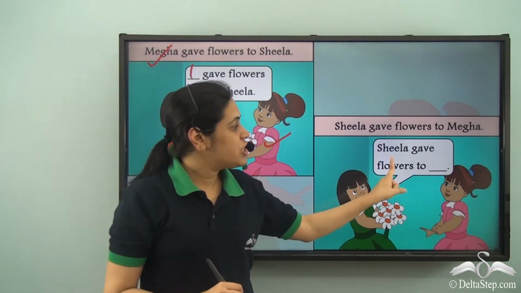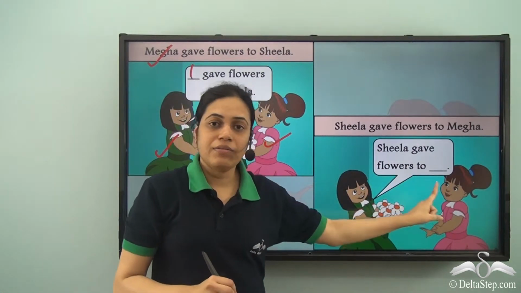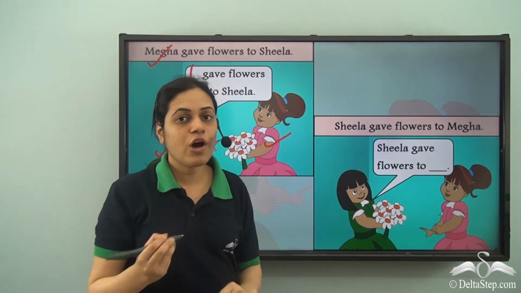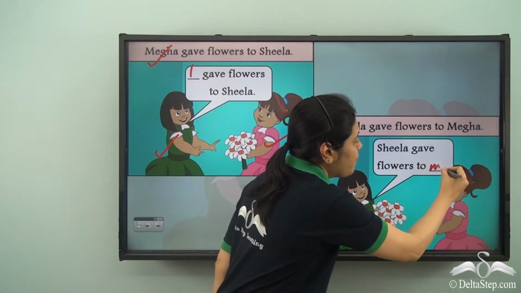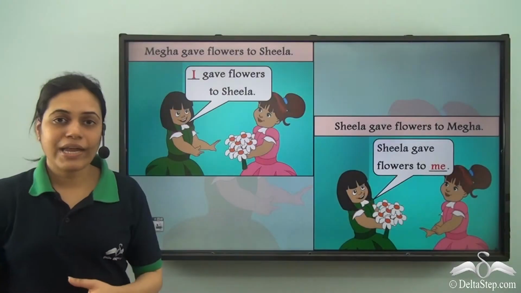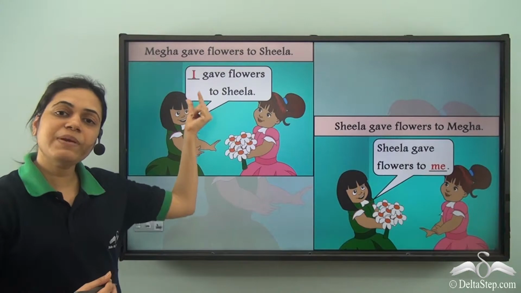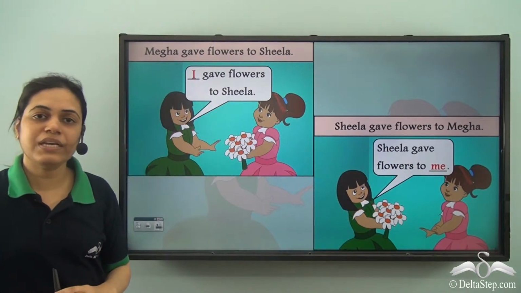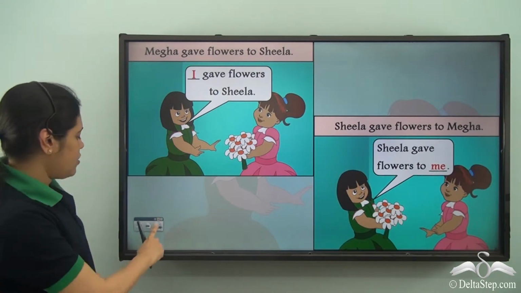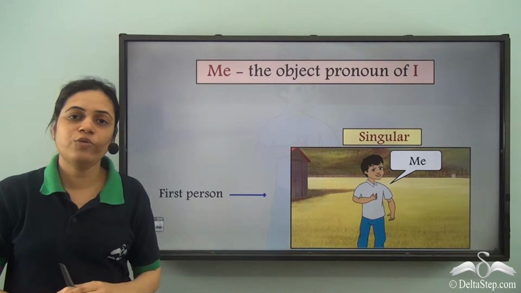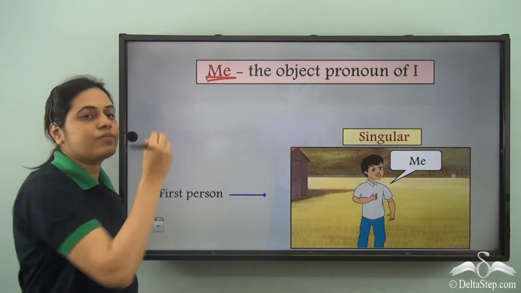But Sheila gave flowers to Megha. Over here, Megha is the object. So the pronoun used will be me. So I is used when the person speaking is the subject and me is used when the person speaking is the object. Or we can say that me is the object pronoun of I.